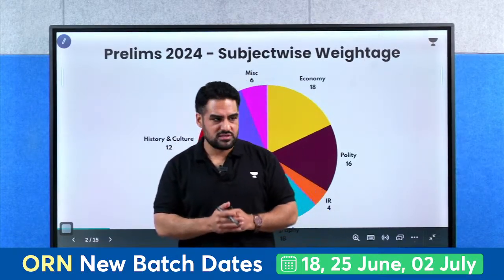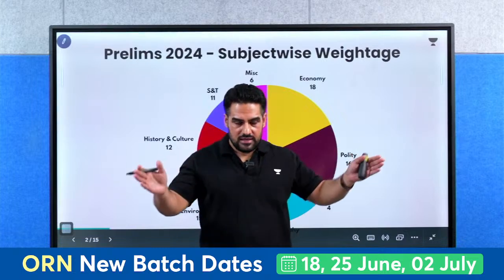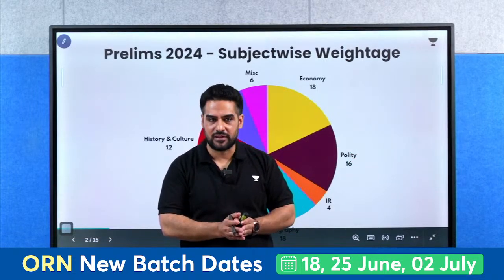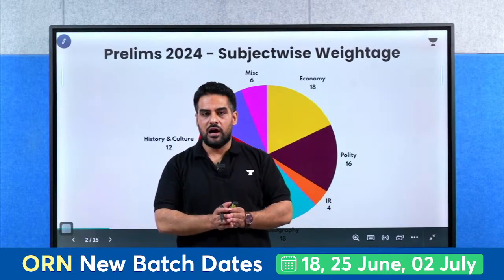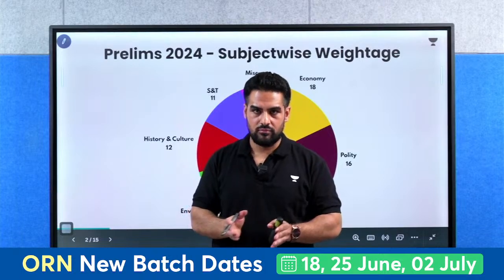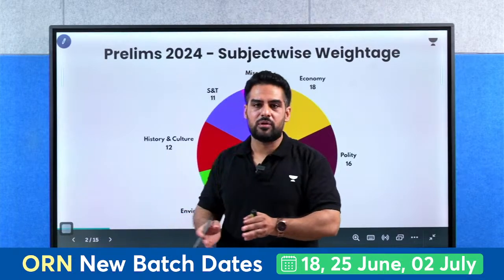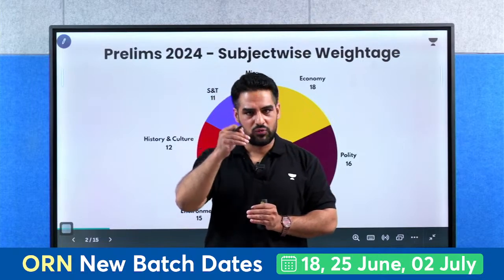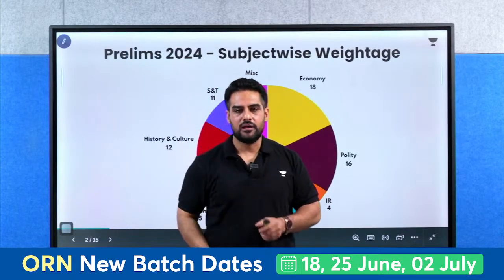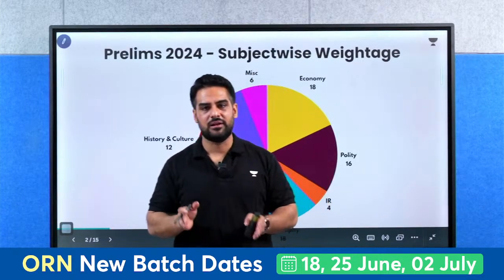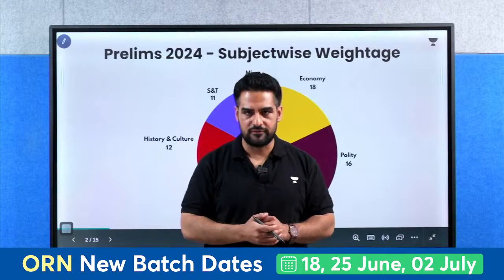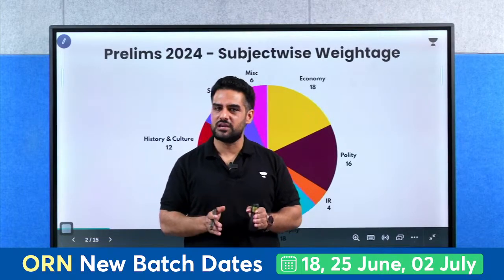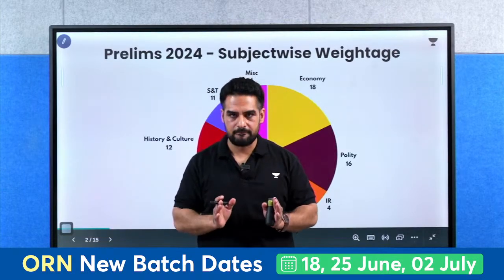Keeping in view the level of the questions, and listening to the analysis of the different faculties of their respective subjects, I came to the conclusion that the level of the paper was moderate to difficult. I will not say very difficult, but it was moderate to difficult. Now with geography, environment and ecology, let me first come with the geography part. Geography paper this year was a very easy paper.